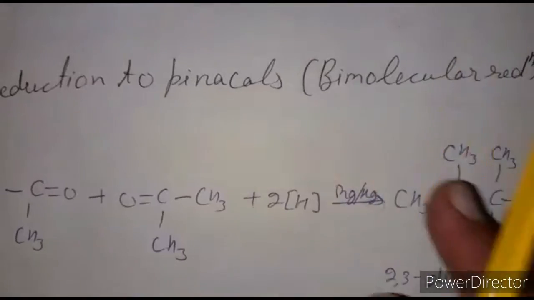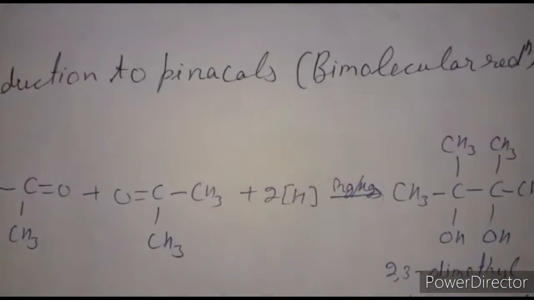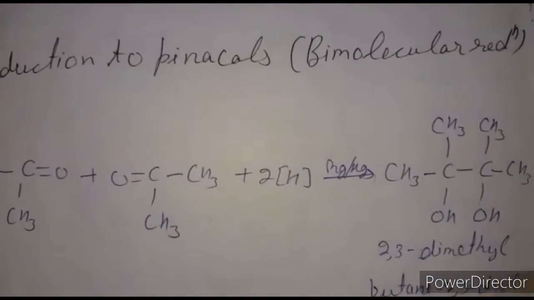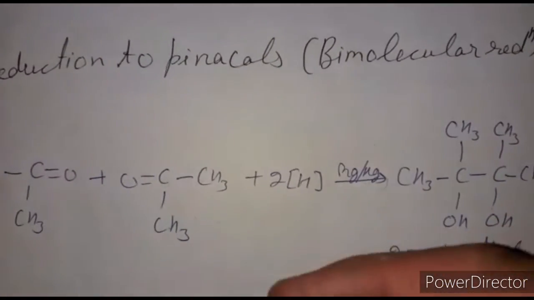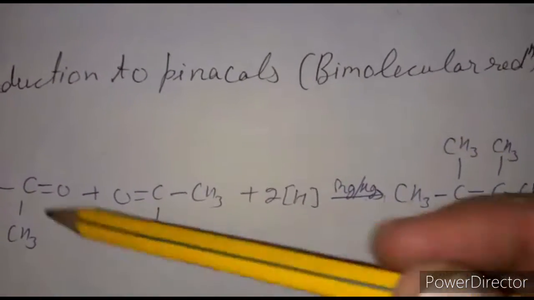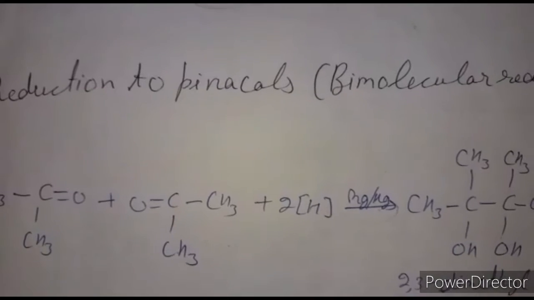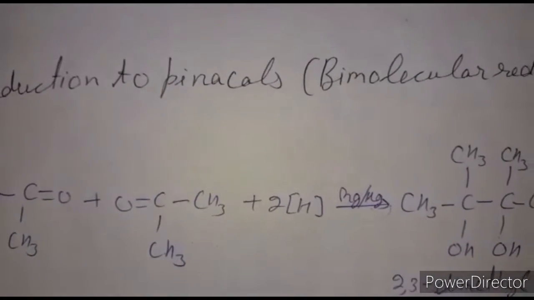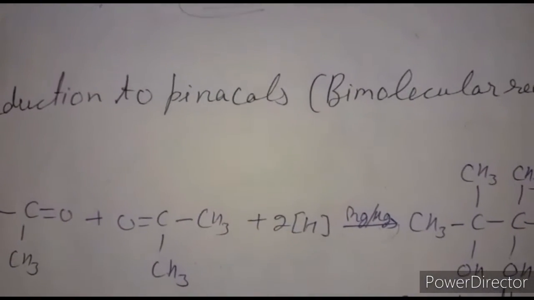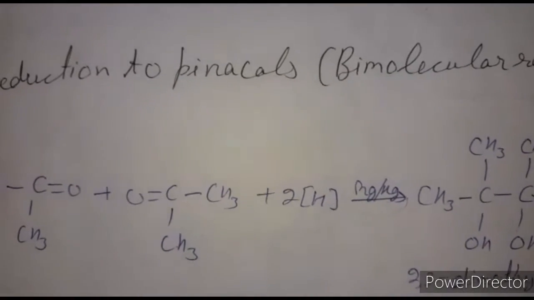We cannot do this with two aldehydes in the presence of magnesium amalgam. Aldehydes don't give this reaction because only ketones give pinacols. So it is also used for the distinction of aldehydes and ketones.